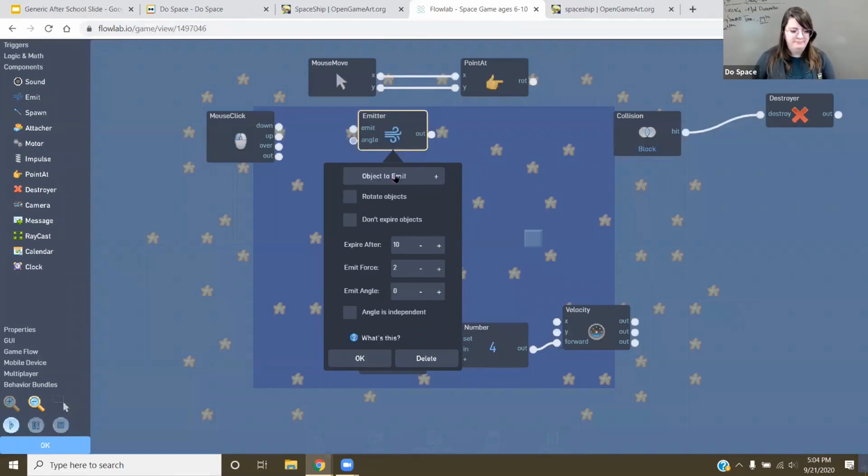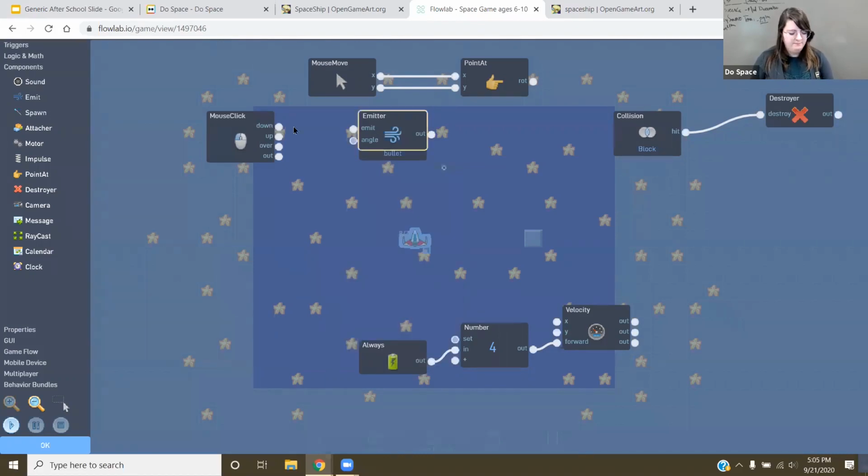So on the menu here, emit, object to emit. I'm doing my bullet, which is my bat. And I want it to rotate based on what I'm pointing at. Expires after 10 frames. These games usually run 60 frames per second, so 10 is really short. You probably want this to run around 60, so it disappears after 1 second. Actually, I'm going to bring it up to 120, so 2 seconds. And then I'm going to click OK.